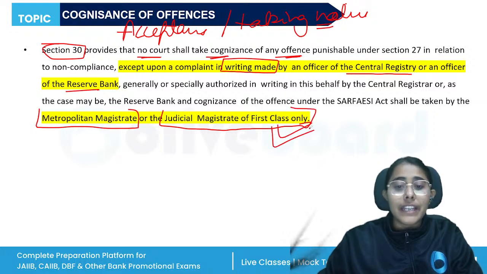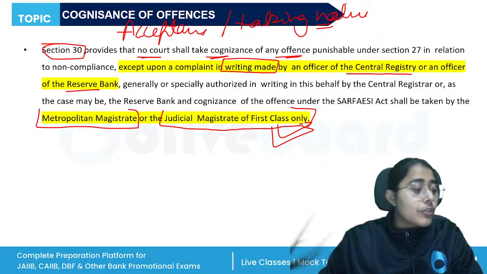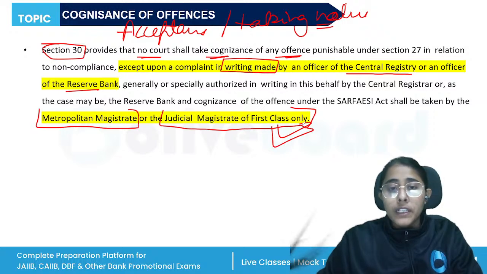This is again very important. No court below the rank of the metropolitan magistrate or the judicial magistrate of the first class can take cognizance of such offences under the SARFAESI Act, right? So what points are important here?